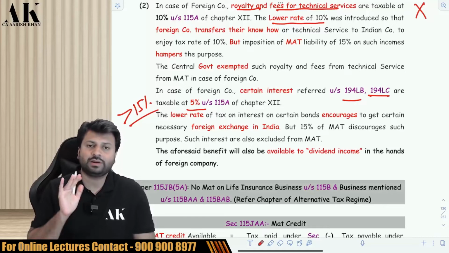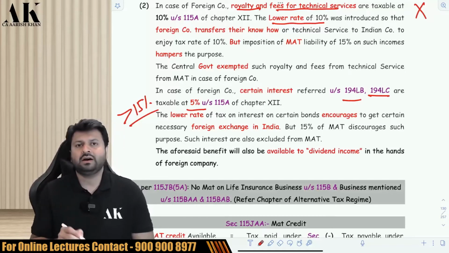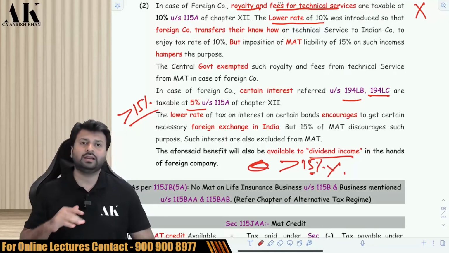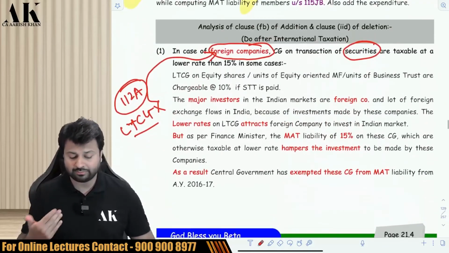So in that case also MAT will not be applicable. Similarly, if a foreign company is earning some dividend income, that is also liable for a tax rate which is lesser than 15%, then that will also not be liable for MAT. So what is the reason for not putting MAT on these people?